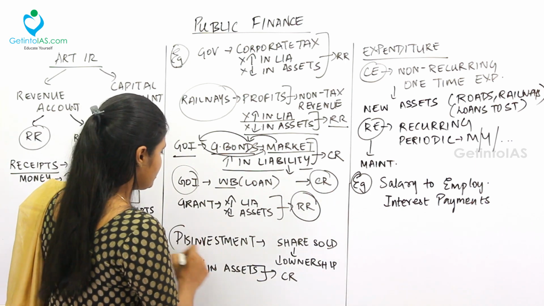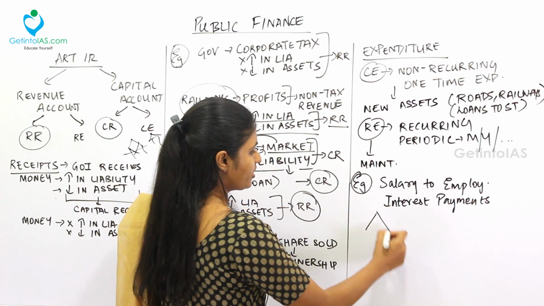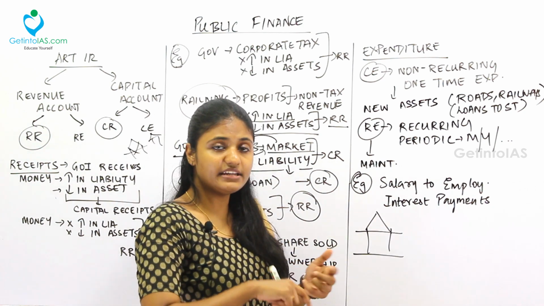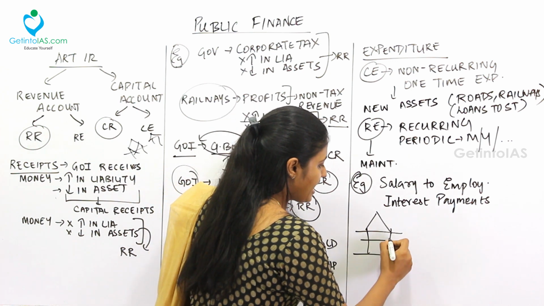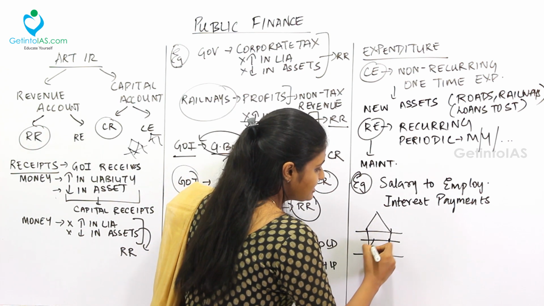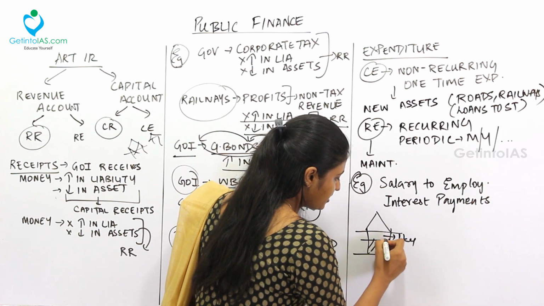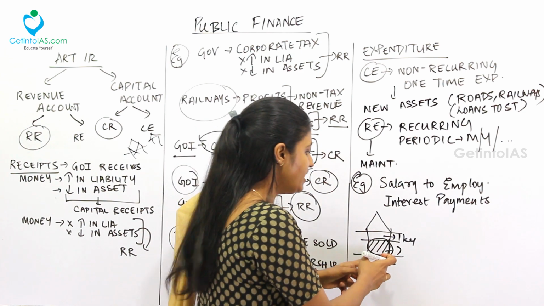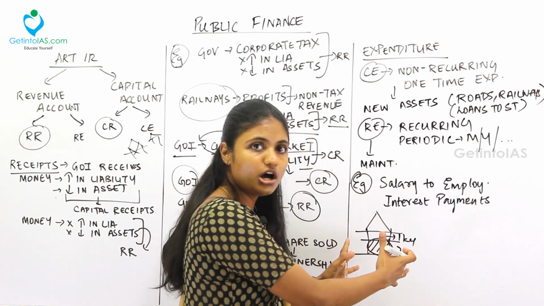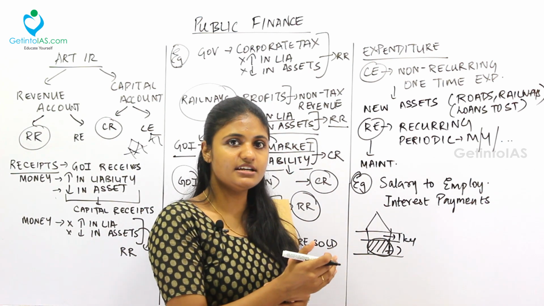Next, disinvestment. So what is the term disinvestment? See, today I have a house, okay? So tomorrow, in case I need money for my hospital expenses, what I will do, if I have 2 floors in this house, I will sell the ground floor to someone. Top floor, I'll keep it. So this ground floor, I have sold it to some other person. So this is called disinvestment. Selling the whole house is not called as disinvestment. Selling a part of your share is called as disinvestment.